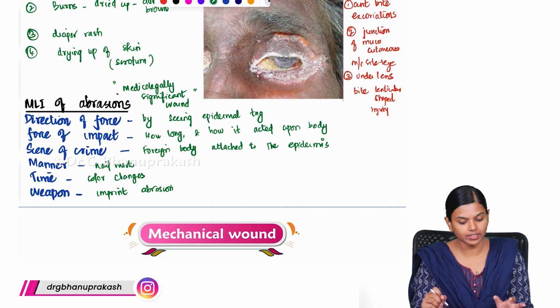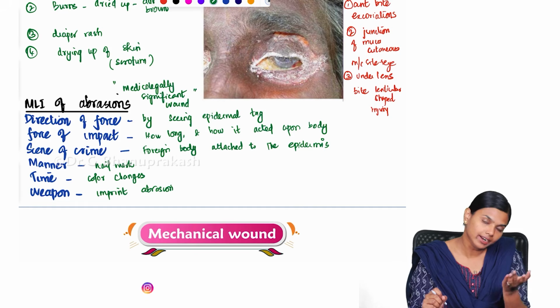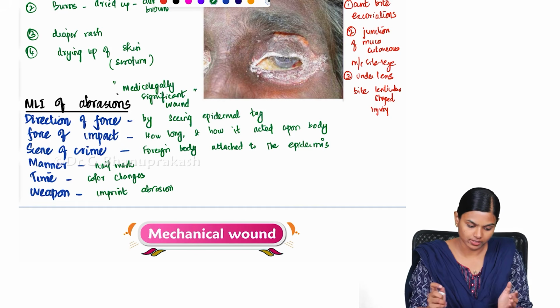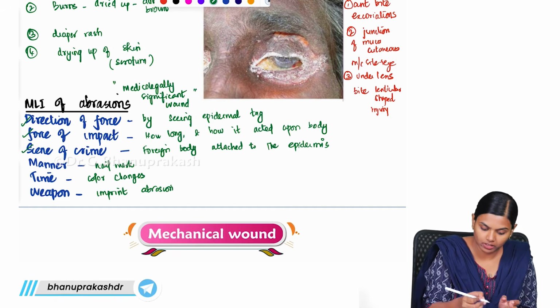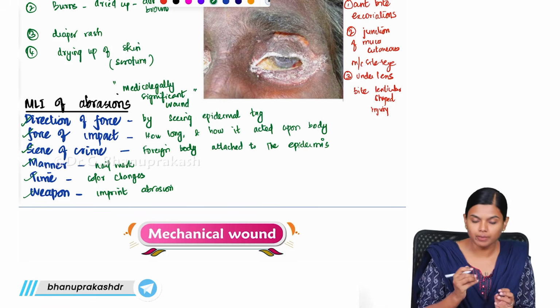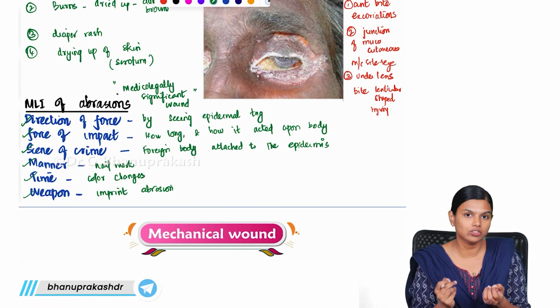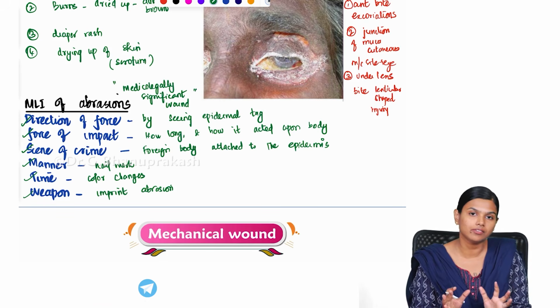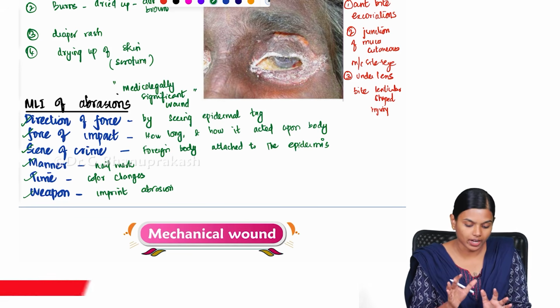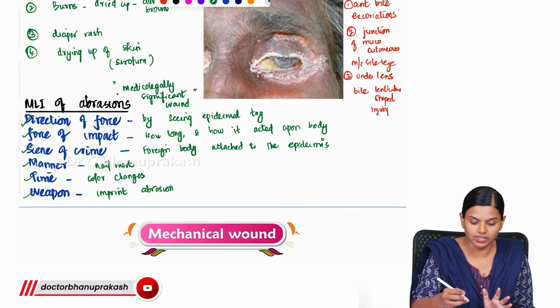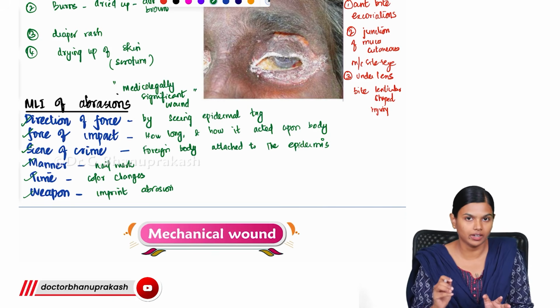Like that, we can identify the weapon that led to the injury. So direction of force, force of impact, scene of crime, manner of infliction, time of infliction, and the weapon used, all these things we can identify simply by analyzing the nature of the abrasion. That is why we call abrasion a medico-legally significant wound.